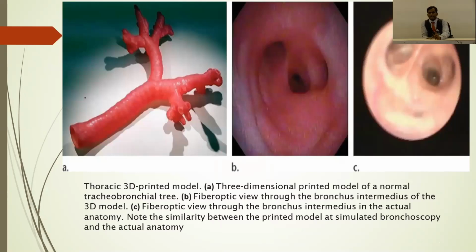One more diagram, this is taken from the Radiology journal. You can see on the left side, diagram A is a 3-dimensional printed model of the normal tracheobronchial tree. So you will have this in your hand. The middle one is a fiber optic view of the bronchial intermedius, in actual anatomy, but it is a virtual endoscopy from the 3D printed model. Whereas the right side is a normal bronchoscopy in actual anatomy. That's why these images are almost similar, so that definitely it will help you to do the simulation technique.